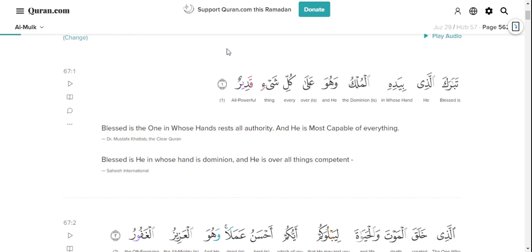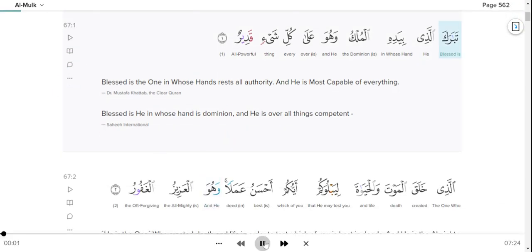The next thing that you will see here is play. So you can play the verse. Tabaraka alladhi biyadihi al-mulk wa huwa ala kulli shay'in qadir. So you can see as it is being recited, the words are being highlighted. So this is how you can also do hifth.